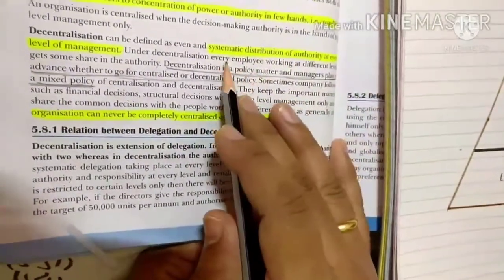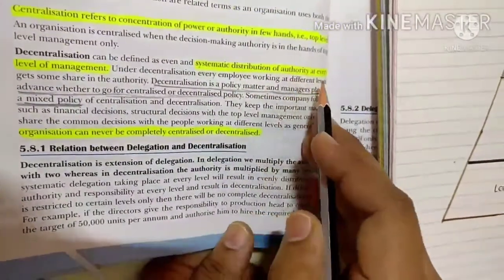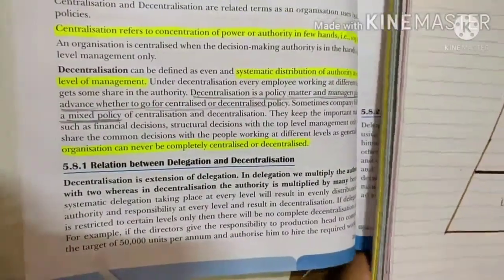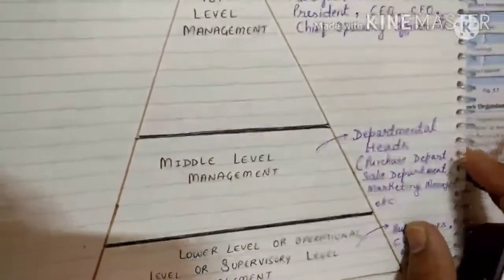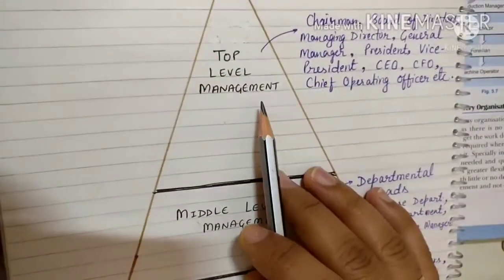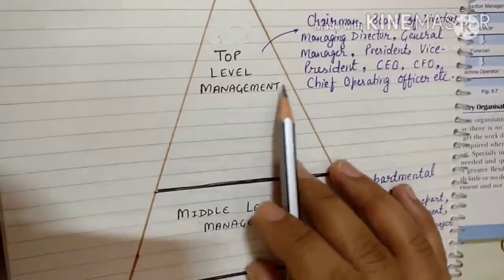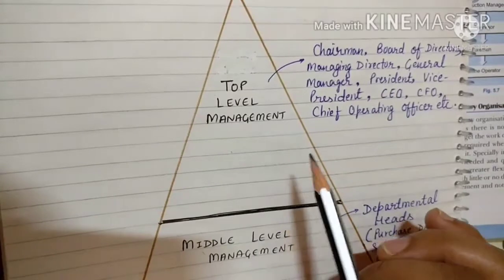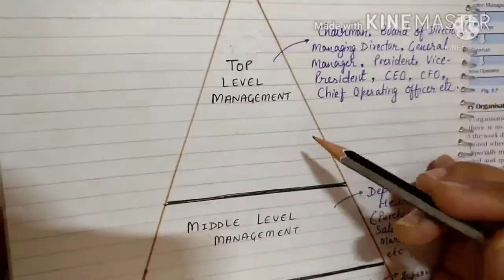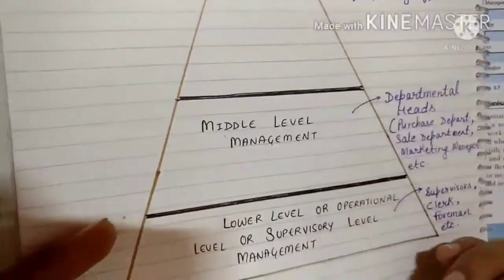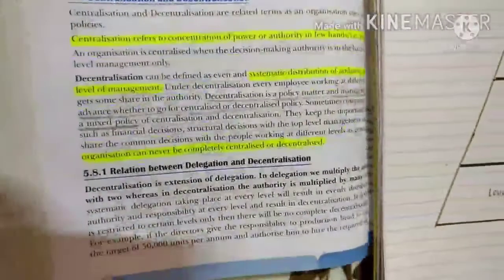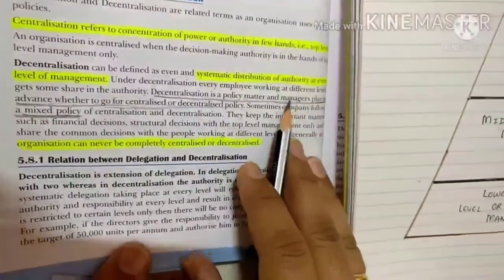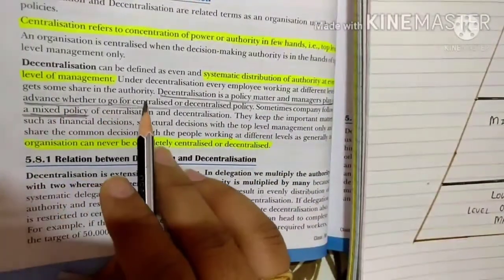Now if we talk about decentralization, what does decentralization mean? Decentralization means systematic distribution of authority at every level of management. Decentralization is better than centralization, because in centralization we provide all authorities and powers to the top level, but in decentralization some share of authorities and powers is distributed to every level of management, either top level, middle level, or supervisory level, or you can say lower level management. So under decentralization every employee working at different levels gets some share in the authorities.